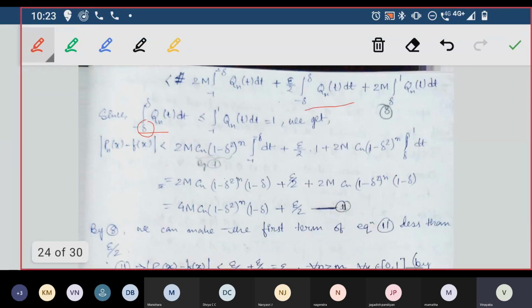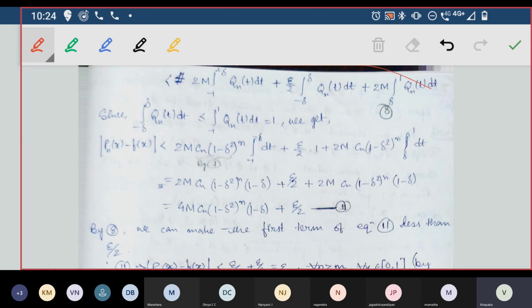So that's why this integration over the bigger interval is a bigger value than this one, because minus delta is greater than minus 1 and plus delta is less than 1. So this will be integrated over a bigger area. But I know what the value of this is. This value is nothing but equal to 1 itself.